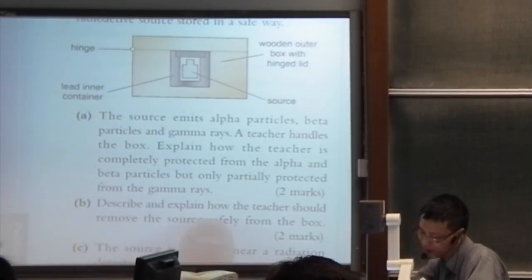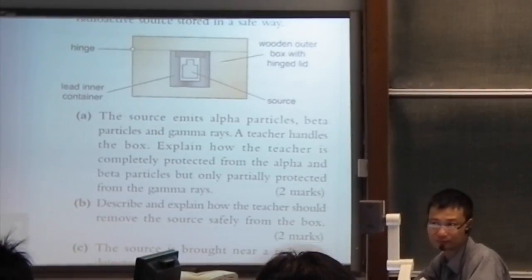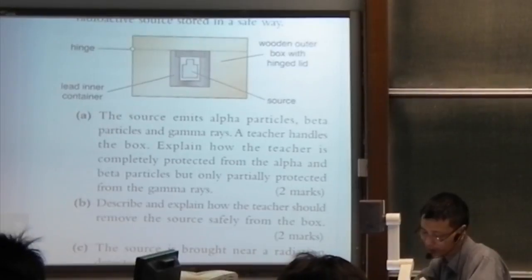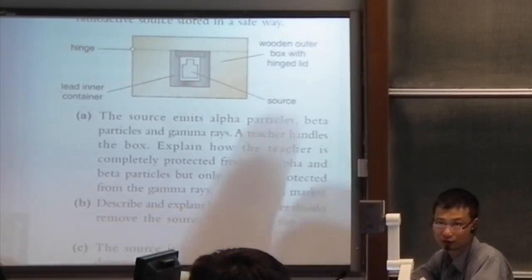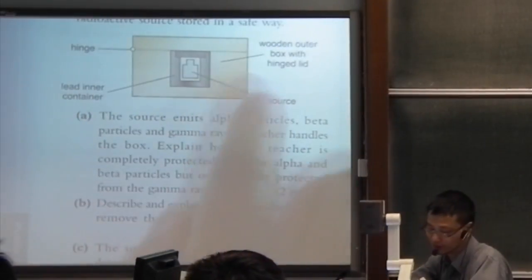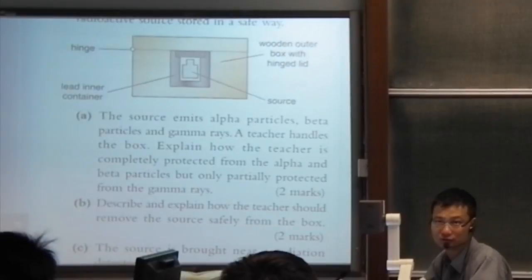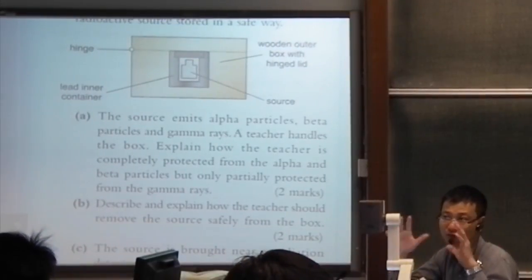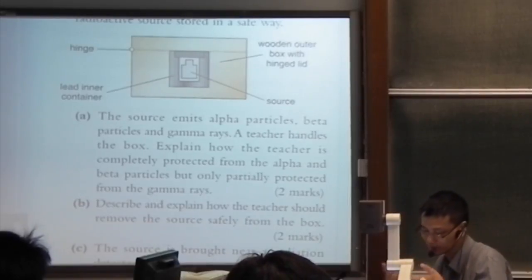B. Describe and explain how the teacher should remove the source safely from the box. Well, I believe the answer should be you use the forceps. You open the box and use the forceps to pick up the radioactive source. Or maybe even wear gloves. So there's something like that.